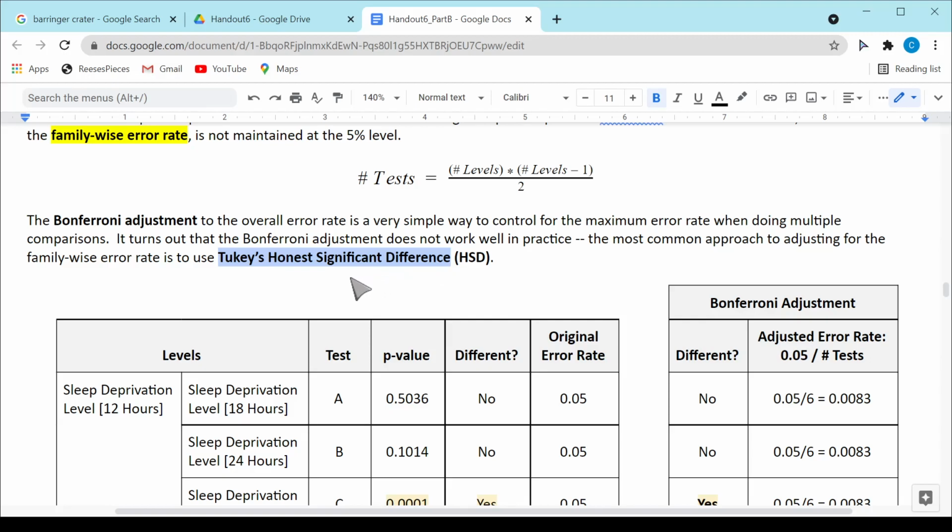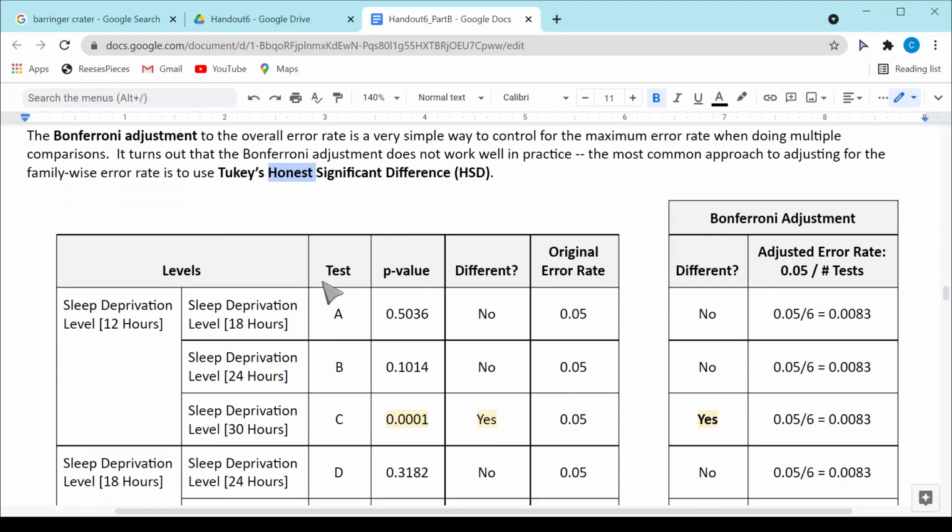Now, if a statistical procedure has the word honest in it, it's probably a pretty good procedure. There are other procedures as well inside of the JMP package. I think Dunnett's is another one that JMP includes. We may talk about that one later.